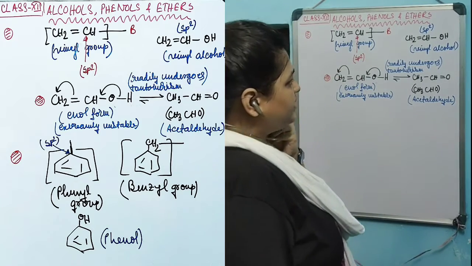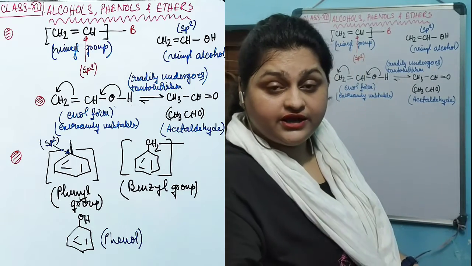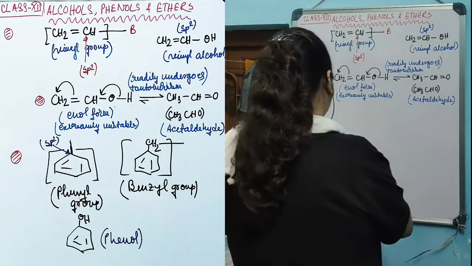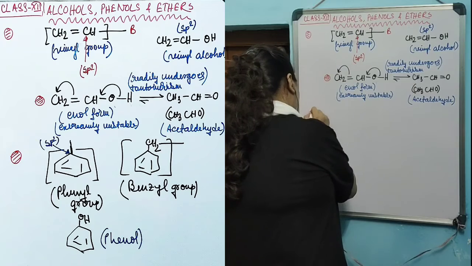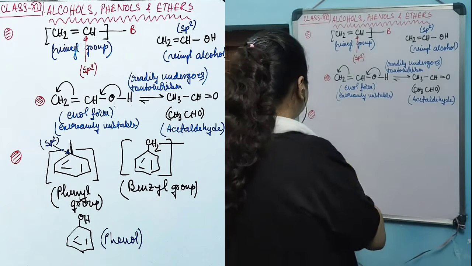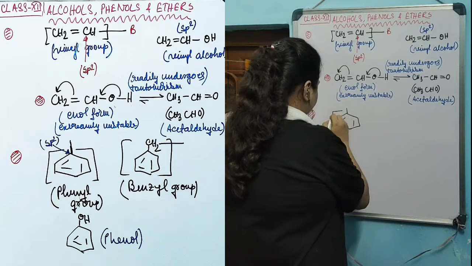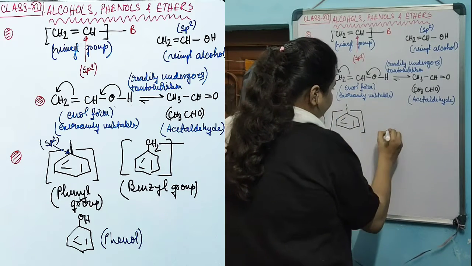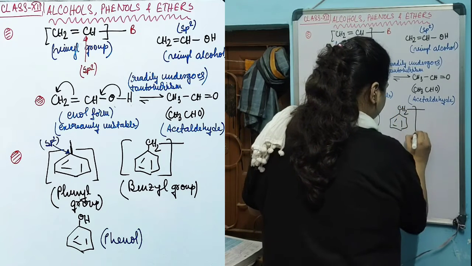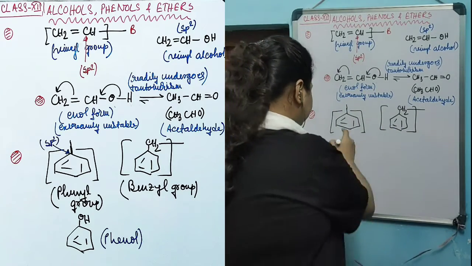Now, this is an example of a long chain alcohol in which the hydroxyl group is attached with an sp2 carbon. Let's take an example of another alcoholic compound in which the hydroxyl group is attached with an aromatic ring, that is this compound. Now this compound is quite different compared to this one. Lots of students, even I, used to get confused this compound with this one. This is phenyl group.